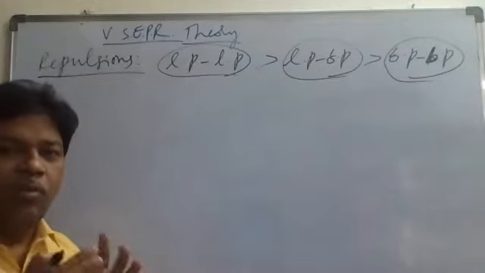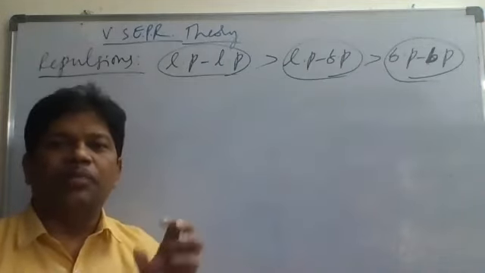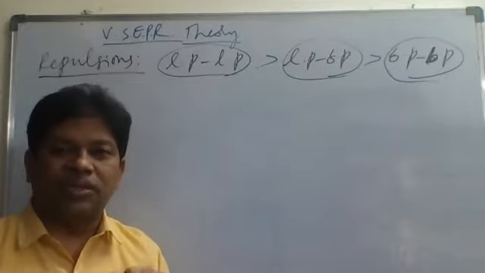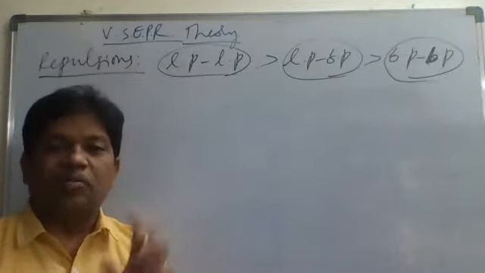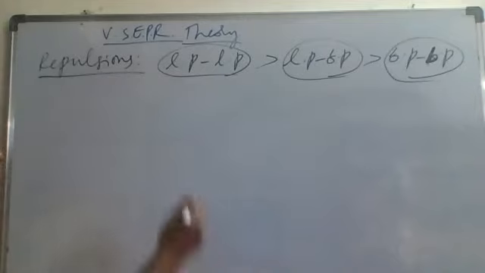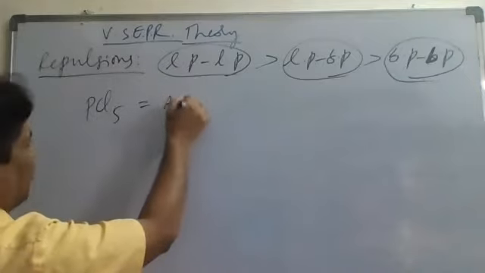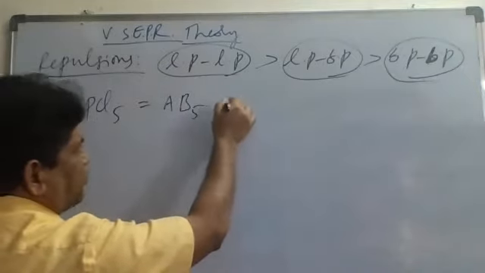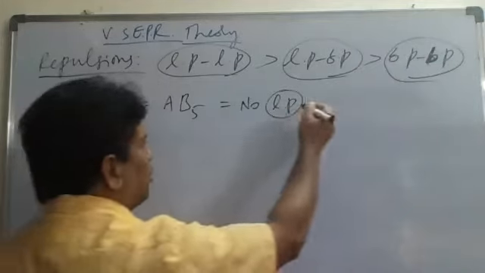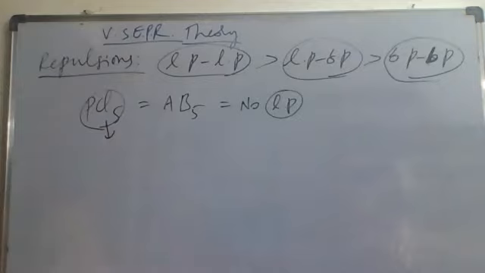If in a given molecule only bond pairs of electrons are there, no lone pairs, that molecule will have a more symmetrical nature. That point we have to understand. See, PCl5: what is the notation? AB5. There are no lone pairs. When there are no lone pairs, this PCl5 molecule will be taken as a molecule with regular geometry.